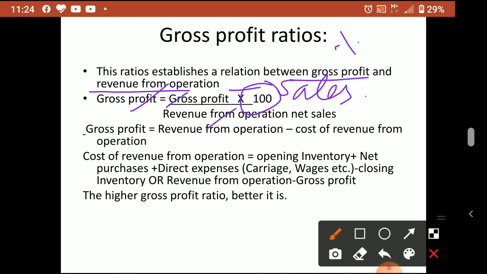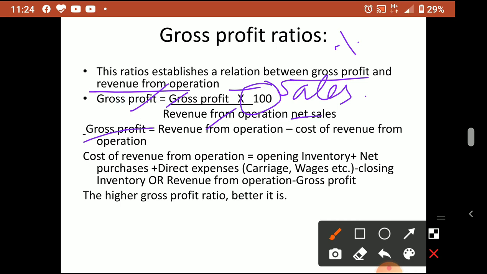Revenue from operations or net sales means sales minus sales return. If there is a return, you have to subtract it. How to calculate gross profit? Through the trading account. In the previous class we discussed opening stock plus purchases plus direct expenses minus closing stock. That is the cost of revenue from operation, not gross profit.